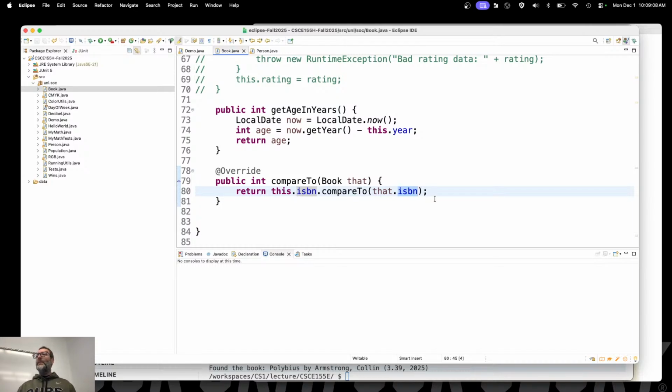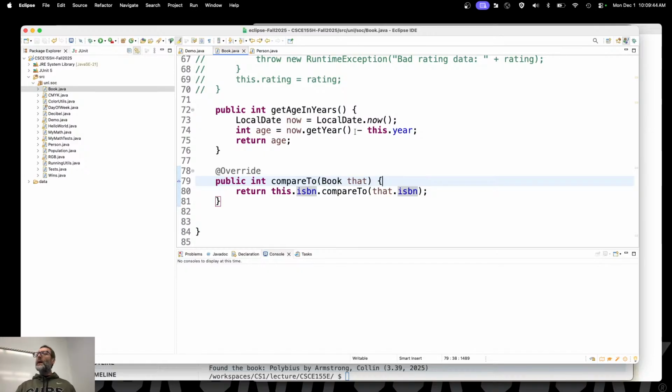Do you think in the history of ISBNs they've never screwed up and issued the same ISBN to two different books, or issued two ISBNs to the same book, right? Nope, it happens probably. Just like social security numbers, it happens with them. Just like NUIDs, they screw up all the time. Not all the time, but it's not uncommon, right? I don't want that to screw my data up. I don't want that to screw up my application. So what I would generally do is use the database key instead, because I control the database. We'll talk about that next semester in CS2.